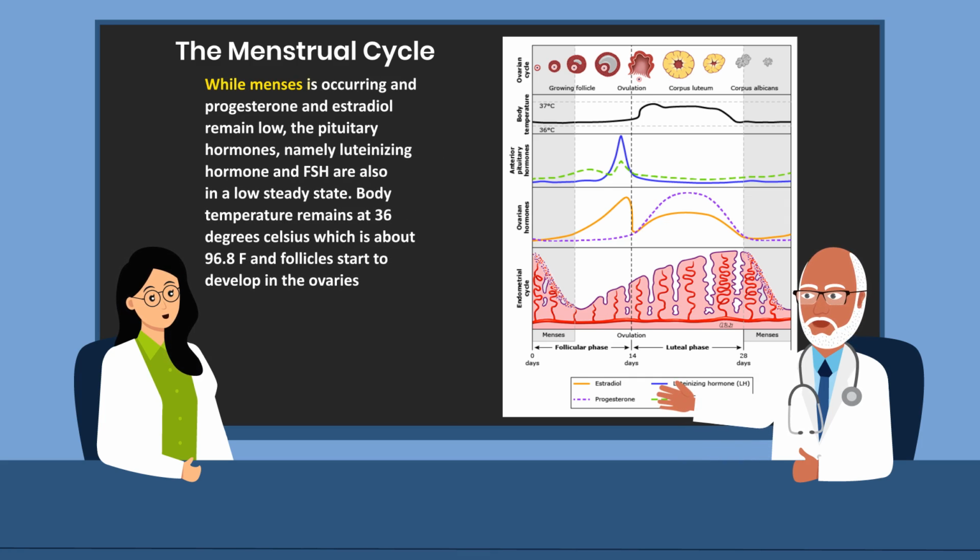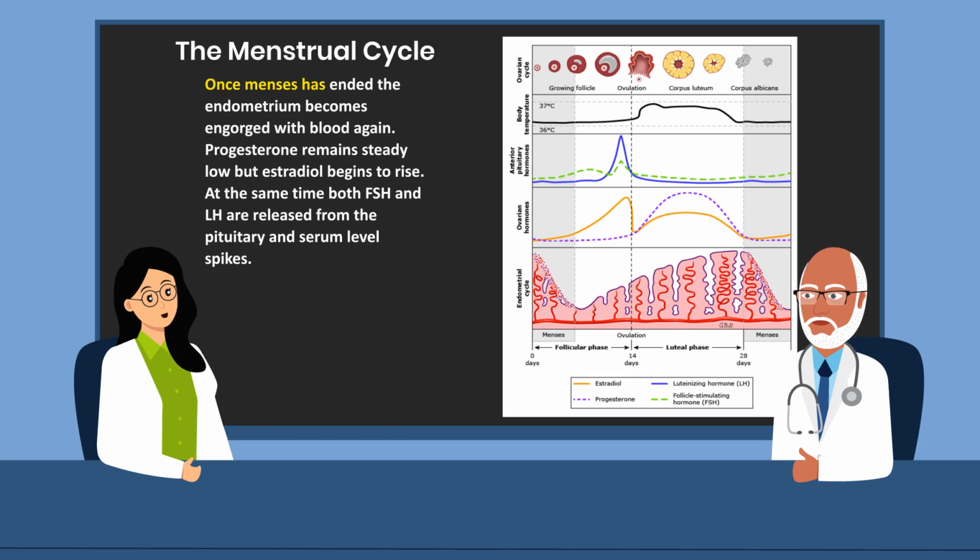While menses is occurring and progesterone and estradiol remain low, the pituitary hormones, namely luteinizing hormone and FSH, are also in a low steady state. Body temperature remains at 36 degrees Celsius, which is about 96.8 degrees Fahrenheit, and follicles start to develop in the ovaries.